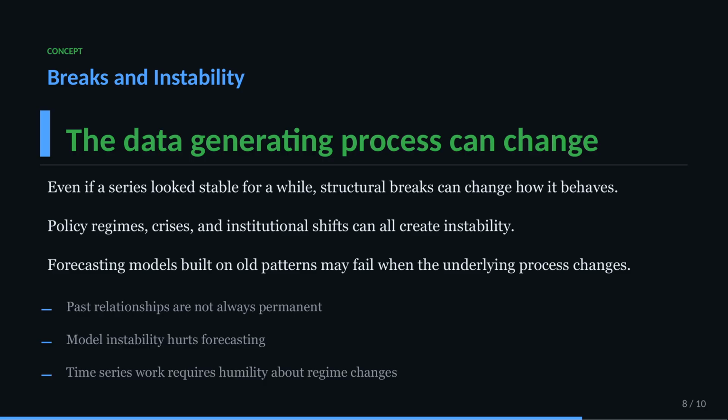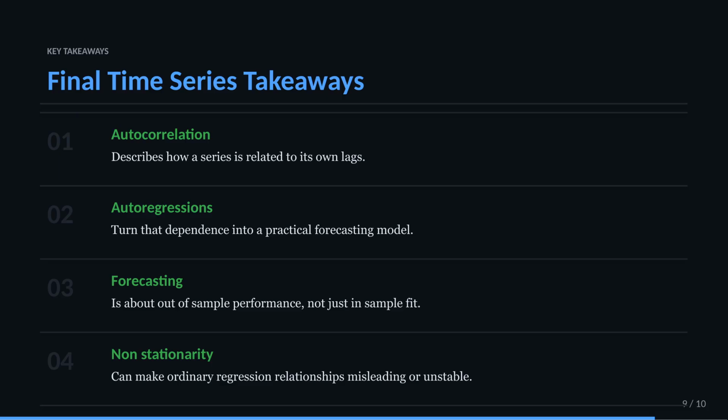So the big takeaway from this last time series episode is that forecasting rests on understanding persistence without over-trusting it. Autocorrelation tells us whether the past matters. Autoregressions turn that into a forecasting model. Forecast errors tell us how well the model travels out of sample. And non-stationarity reminds us that history is useful, but not always stable enough to be copied forward blindly.